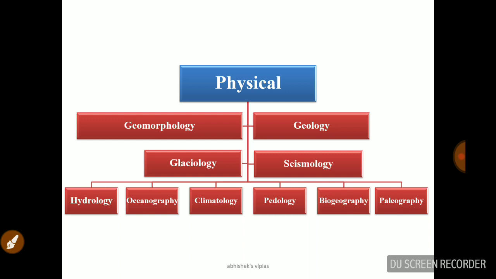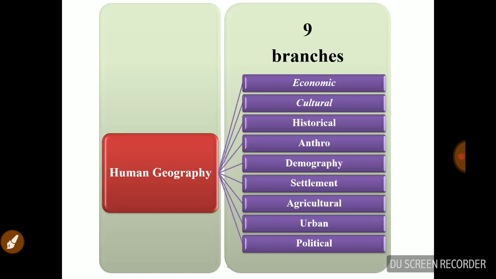And next is paleography. As the name indicates, paleo means stone age, age based, right? So it is a study of geography in the past geological ages. So that is paleography. So these are the main highlighted branches related to physical geography. Just go through these important points. Don't forget the name of it and the branch and the study. And next we will talk about human geography.